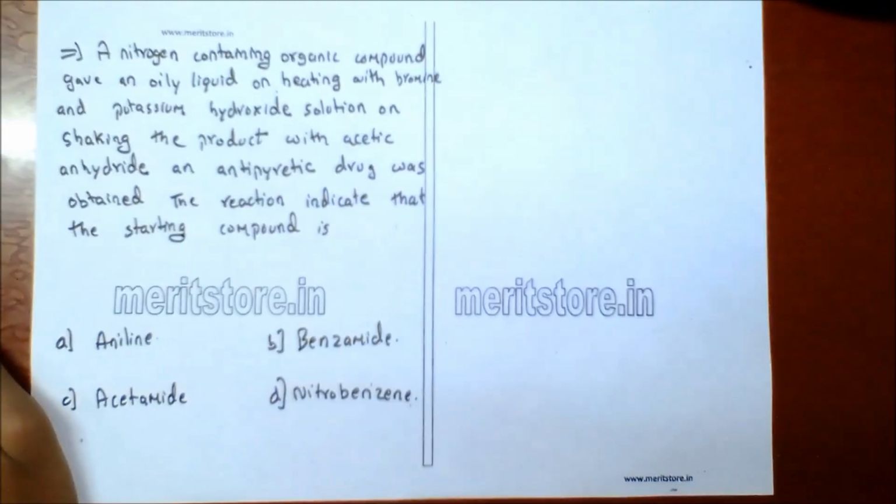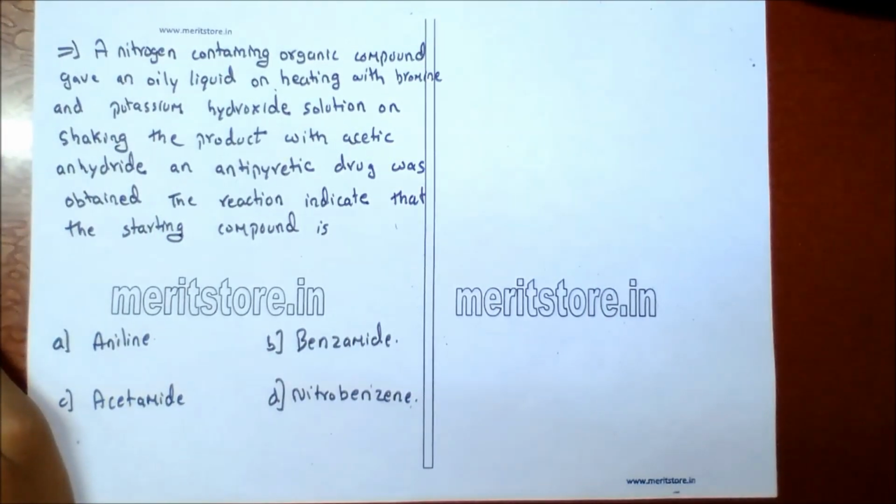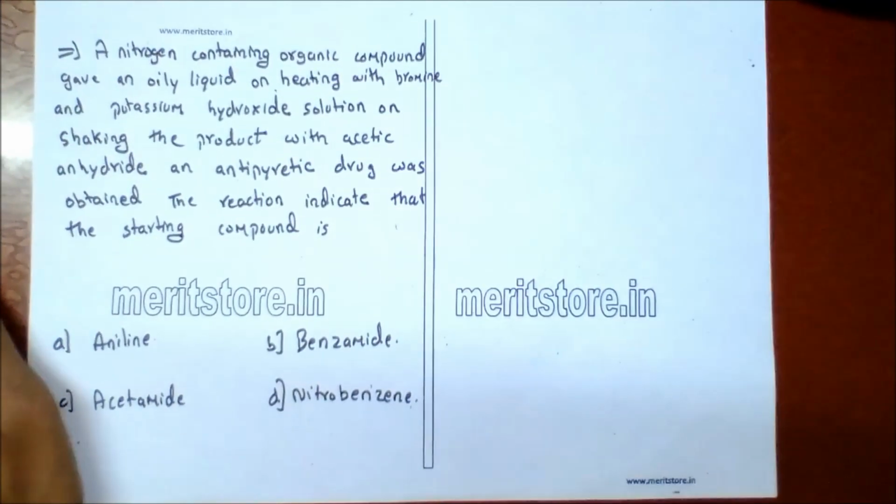A nitrogen containing organic compound gave an oily liquid on heating with bromine and potassium hydroxide solution. On shaking the product with acetic anhydride, an antipyretic drug was obtained. The reaction indicates that the starting compound is A. Aniline, B. Benzamide, C. Acetamide, D. Nitrobenzene.